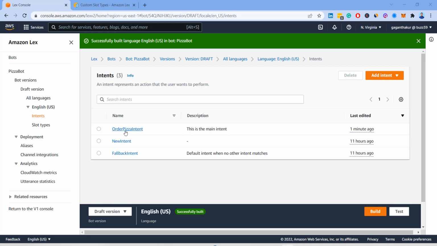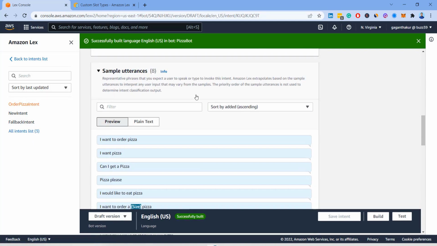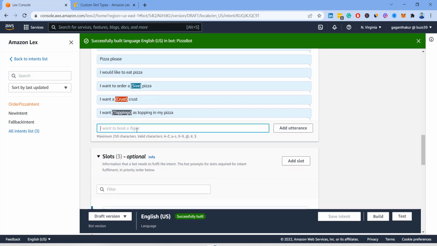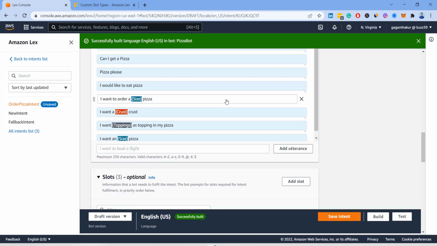So simple. You need to click on the intent, and now we need to train it more. We have given examples where we were only giving the pizza thing. But if I say I want an extra large pizza, it means this extra large I can annotate as my size, and I'll add the utterance. The next time I say I want an extra large pizza, it will recognize the size and will not ask me for it.